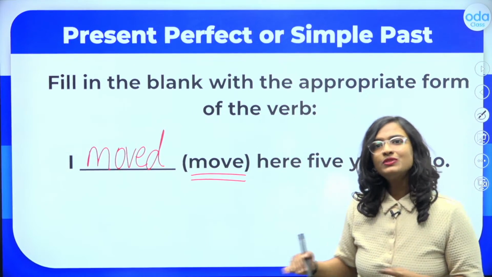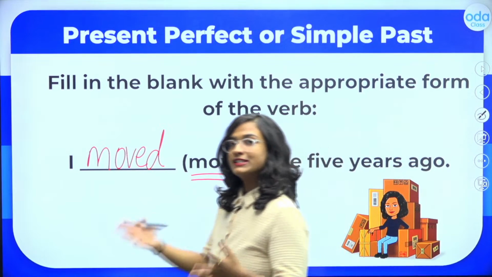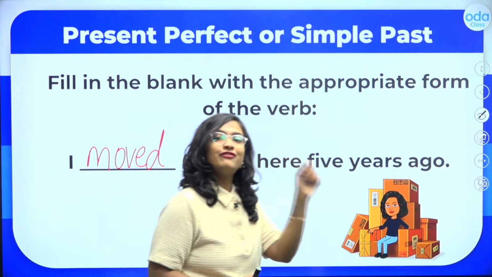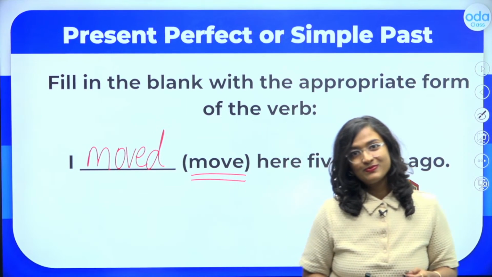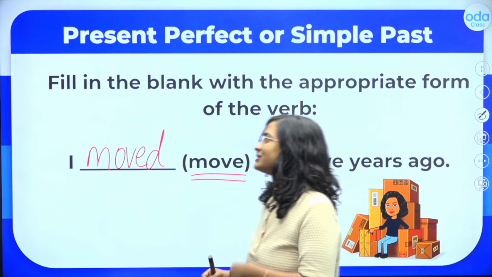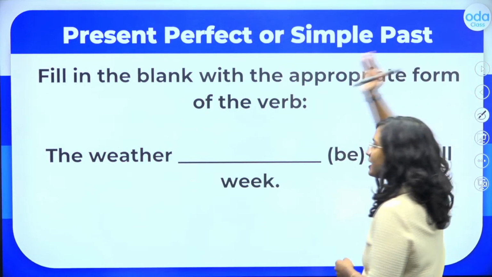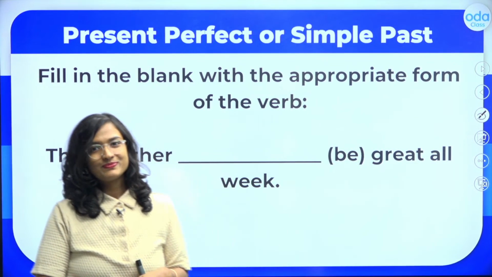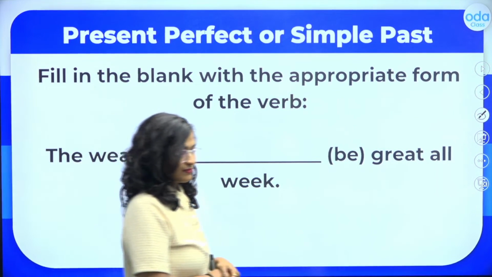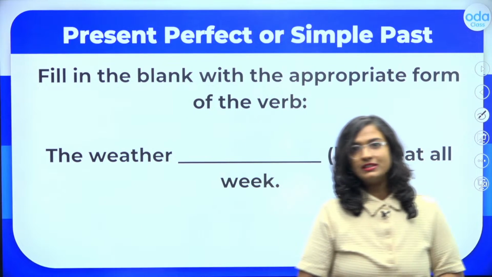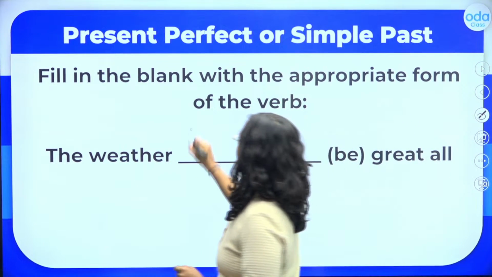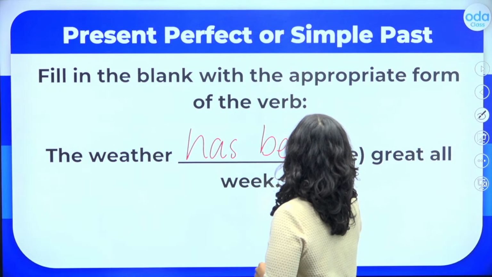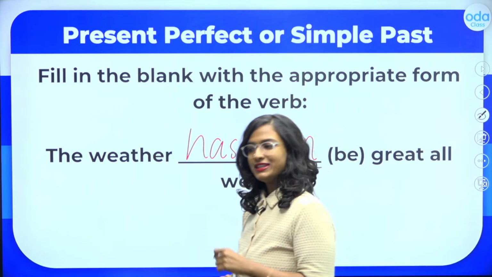On the other hand, students, if I want to use the present perfect tense, what I could do is I could say, I have lived here for 5 years. I hope this is clear to you all, students. Let's try another question now. The weather, blank great all week. What should I write here, students? The weather has been great all week.